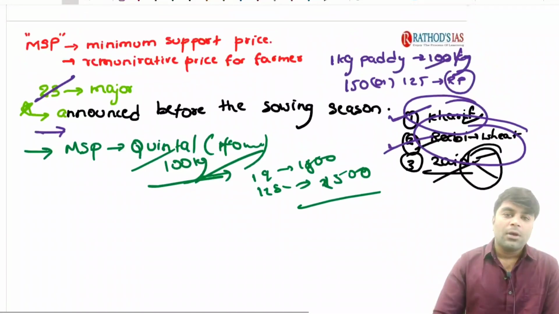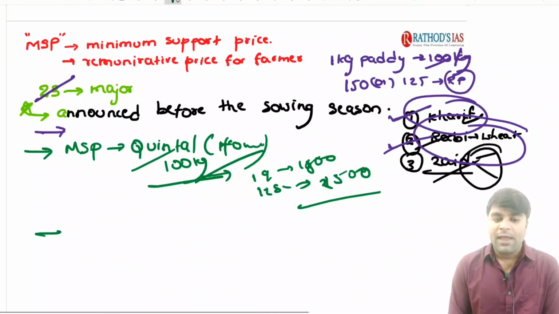Now come the important facts. Understand these three important institutions in the economy. Now try to understand: the Government of India, right?